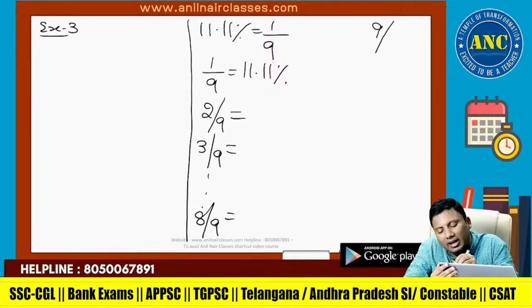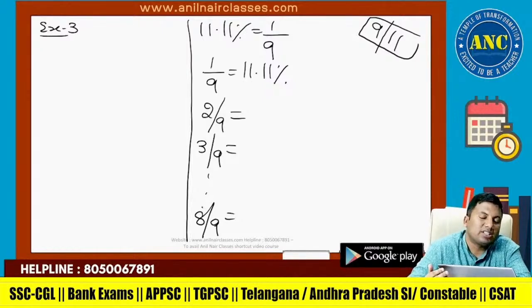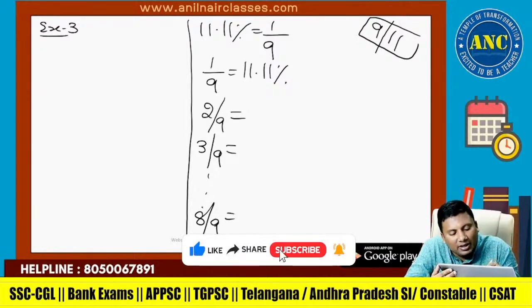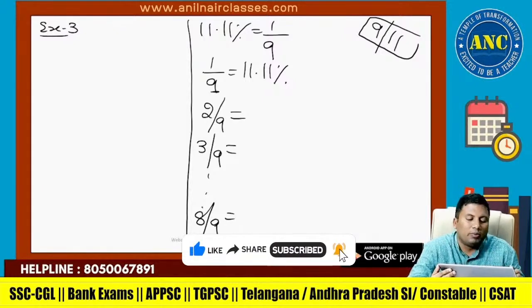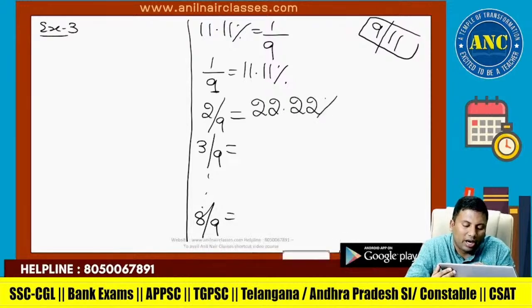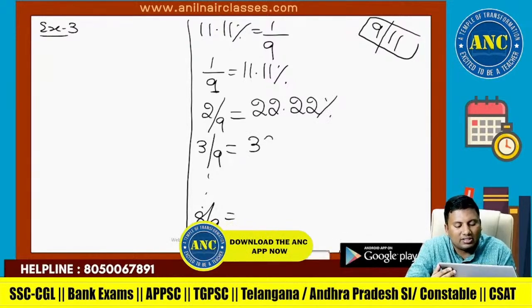Remember, 9 by 11, World Trade Center collapse. Our USA emergency number is 911. If the denominator is 9, take the numerator, multiply by 11, write down twice. 2 11s are 22, write down twice. 3 11s are 33, 33.33.